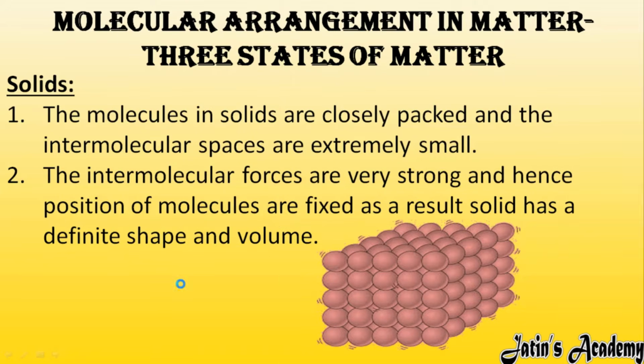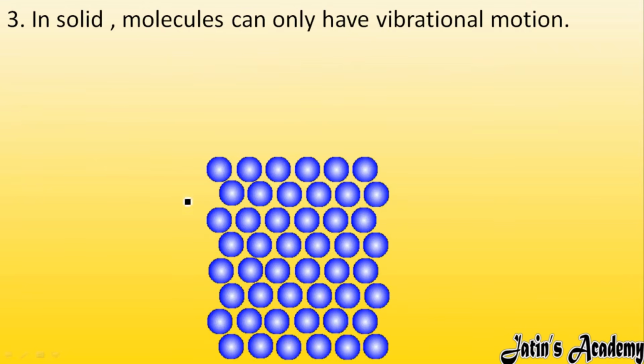Clear? Next, the third point: in solids, molecules can have only vibrational motion. Here molecules are only vibrating about their mean position. Like this they are vibrating, or like this they are vibrating. They are not moving here and there. They are just vibrating about their mean position. And if the molecules are vibrating only about their mean position, then that motion we call vibrational motion.